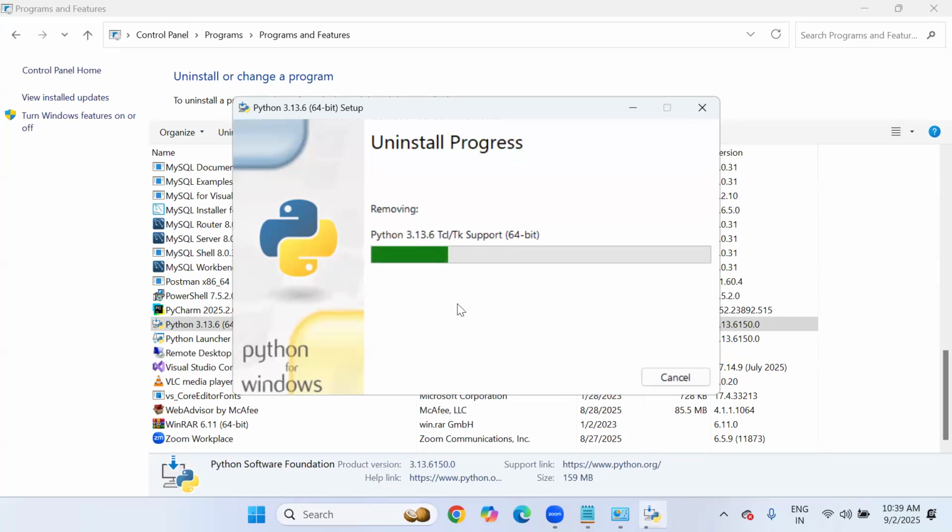Okay, 3.13.6. Whenever I set it up again, it will be 3.13.7, because it is the latest stable release. Almost done, the uninstall process. I'm ready to install it now.